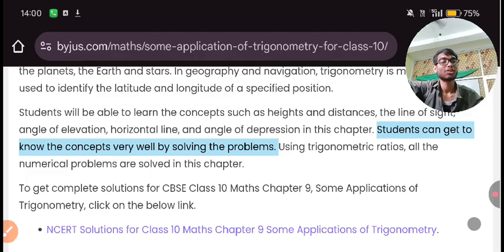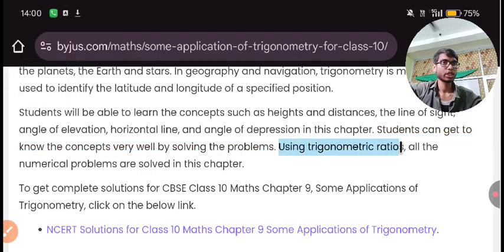I have also said that we will take a separate lecture for solving problems based on this chapter. If you understand only the concept and do not solve problems, it will be incomplete.